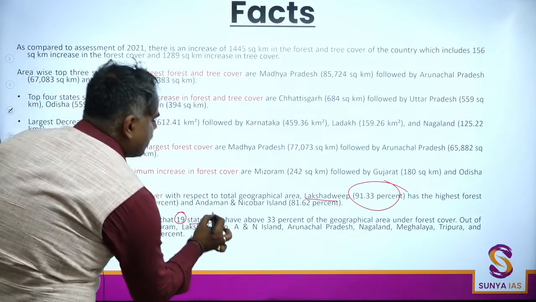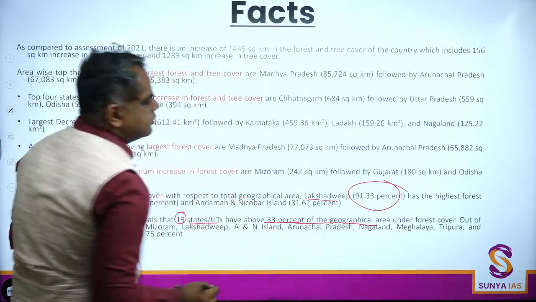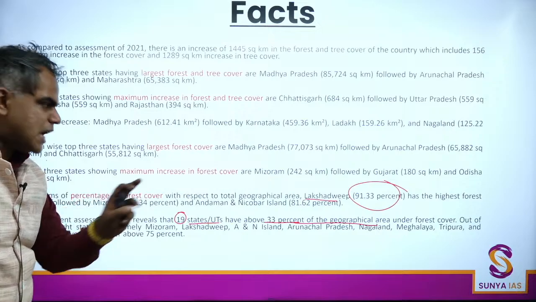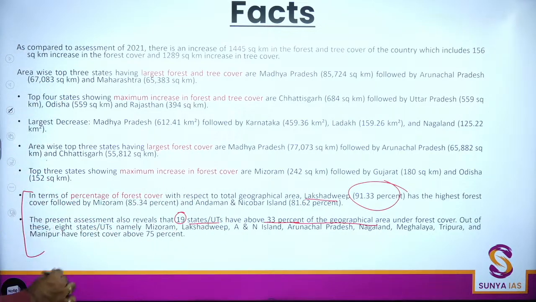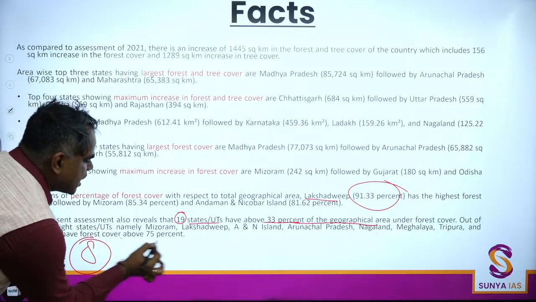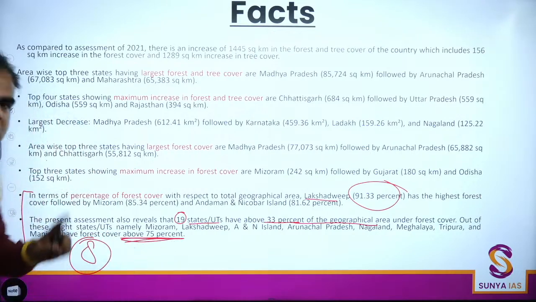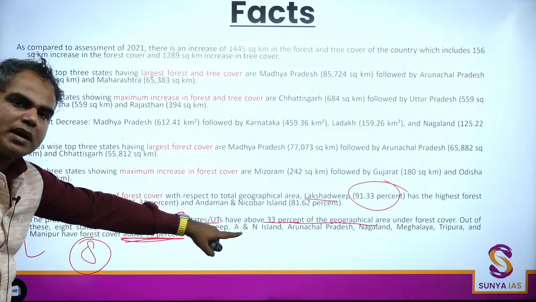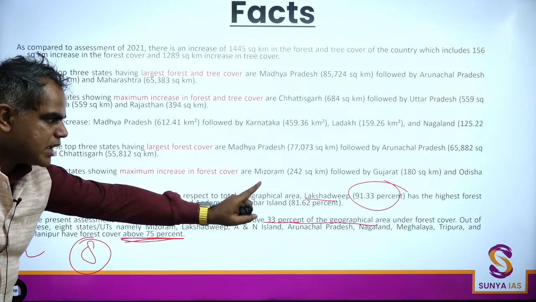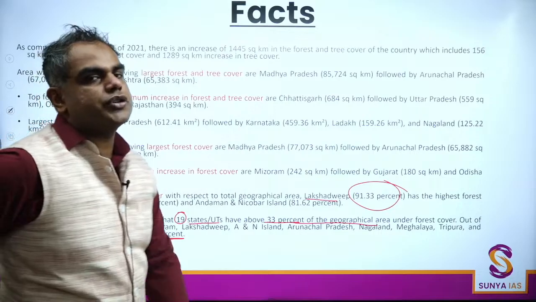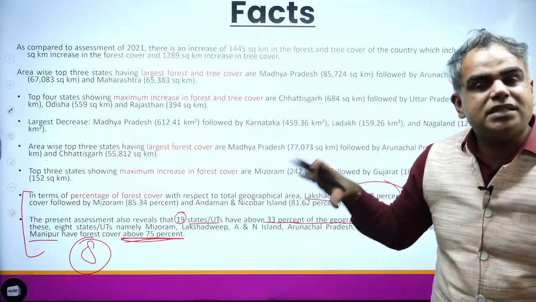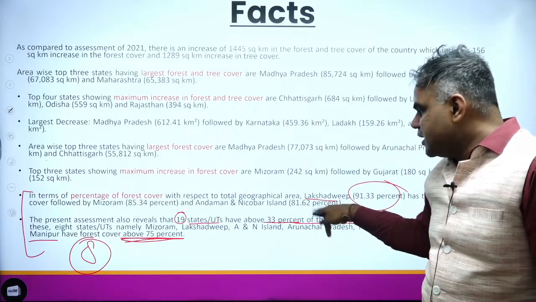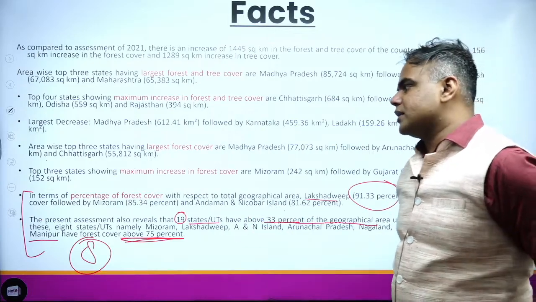Okay, so here please have a look at this: 19 states or UTs of India have more than 33% of geographical area under forest cover. 19 states of India as per the recent report, and out of these 8 states have forest cover over 75%. Which are those 8 states? You have Mizoram, Lakshadweep, Andaman and Nicobar, Arunachal, Nagaland, Meghalaya, Tripura, and Manipur. So you see a lot of dominance of northeastern states here. Okay, 8 states have more than 75%. That is why these percentages also, only in this last part you have to have a look at. That's it.